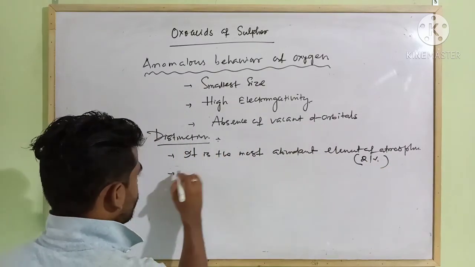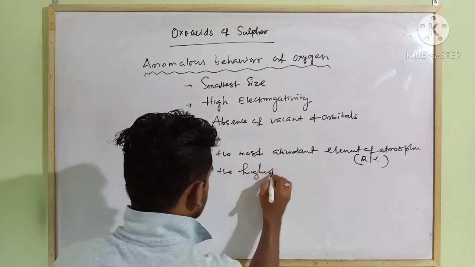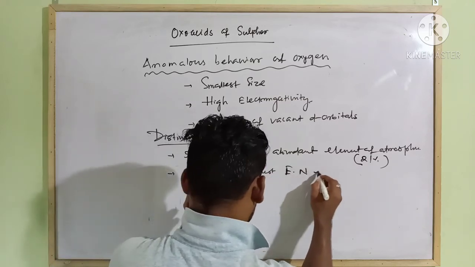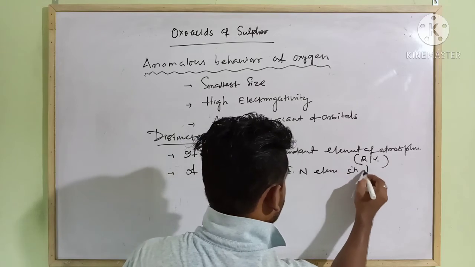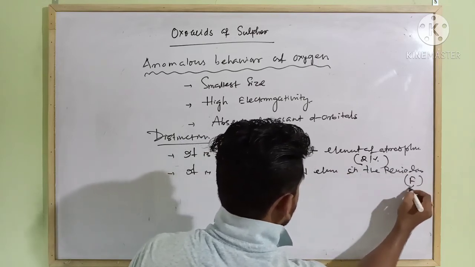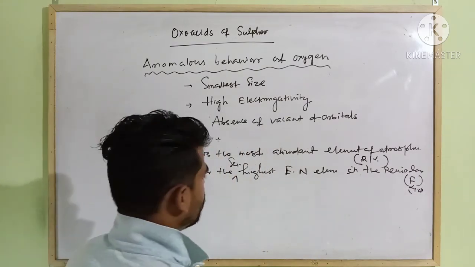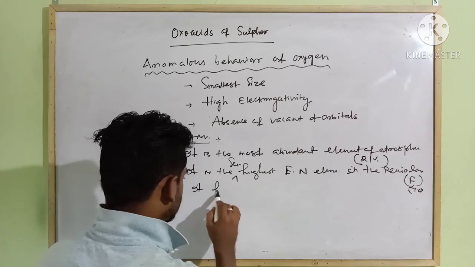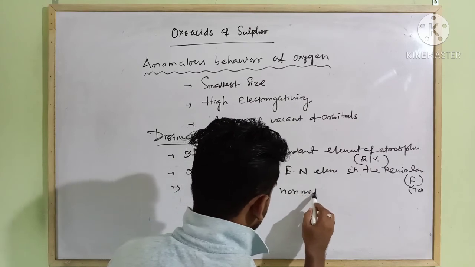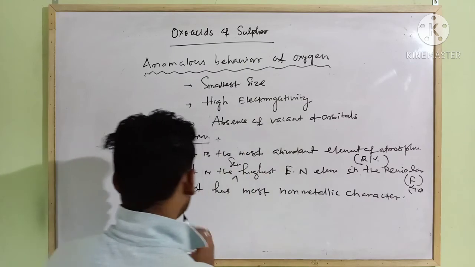It is the second highest electronegative element in the periodic table. First one is fluorine, having 4.0. Due to its high electronegativity, oxygen has the most non-metallic character.